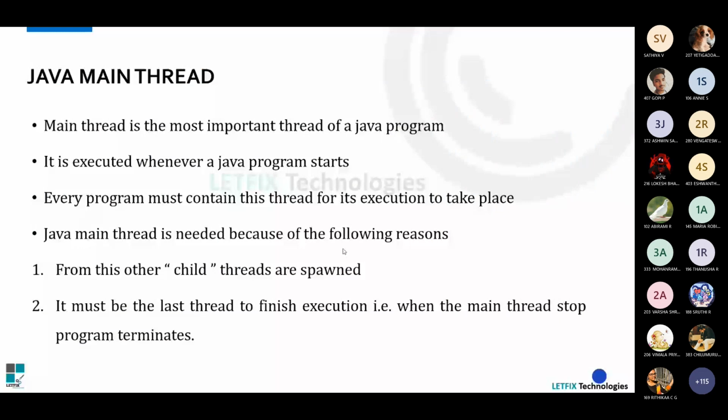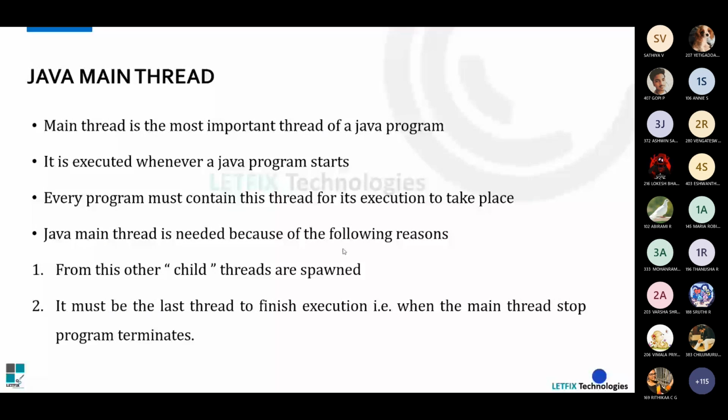And now we have seen what the main thread is, right? This is an important thread, because without this main thread, the actual program does not get executed. The actual program execution starts from this main thread. It is executed whenever a Java program starts. As I have mentioned, every program must contain this thread for its execution to take place, because it searches for that. If it is not available, our program does not get executed.